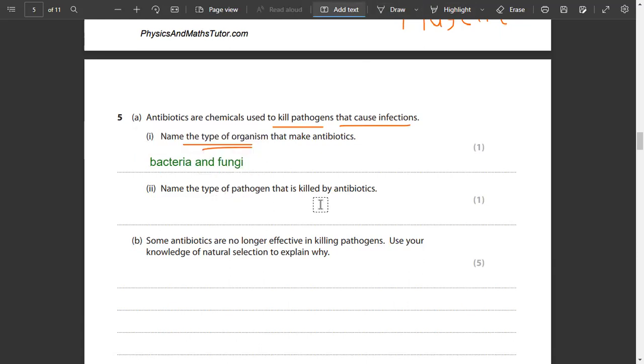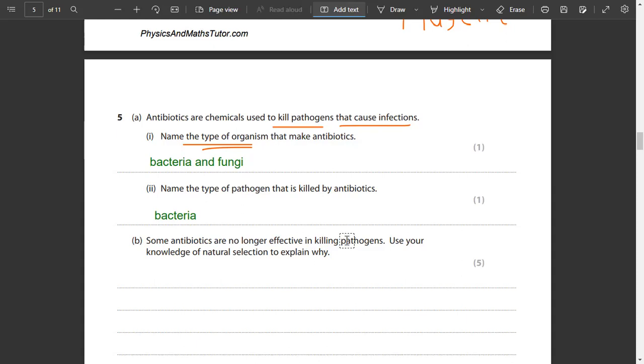Name the type of pathogen that is killed by antibiotics. Antivirals are there to kill viruses. Antibiotics are there to kill bacteria. So antibiotics are used against bacterial infection only. Let's say you are infected with COVID-19, an antibiotic won't work on you, because antibiotics are only there for bacterial infections. They are not antivirals.